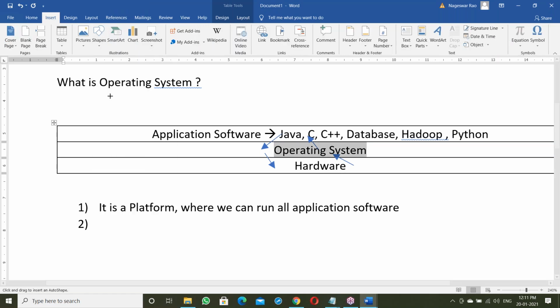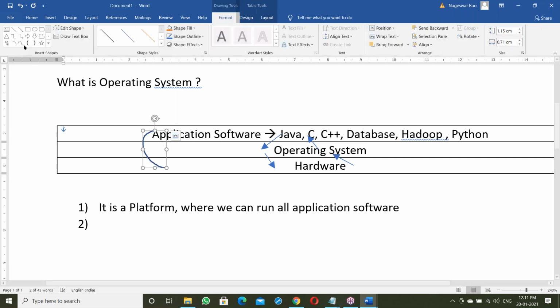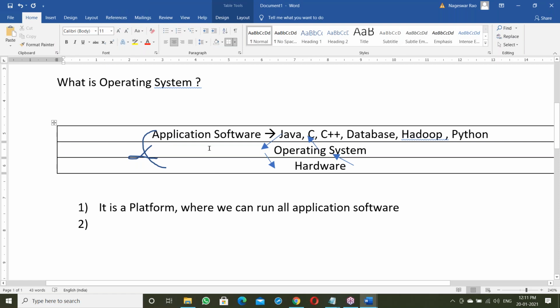There is no direct communication between application software and hardware. Between them there is an OS, like a mediator, a middle layer. Simply we can say it is an interface.